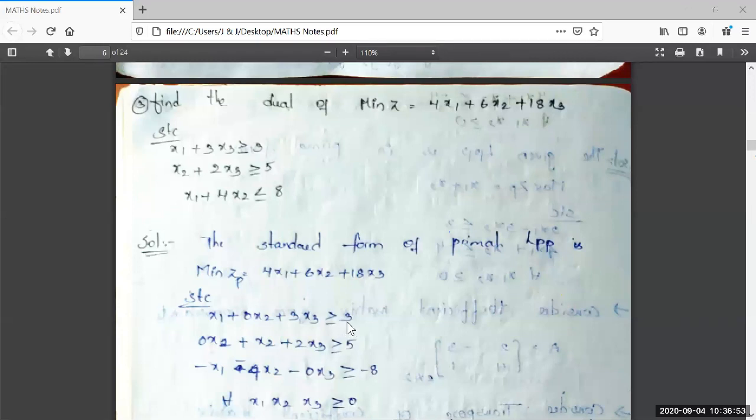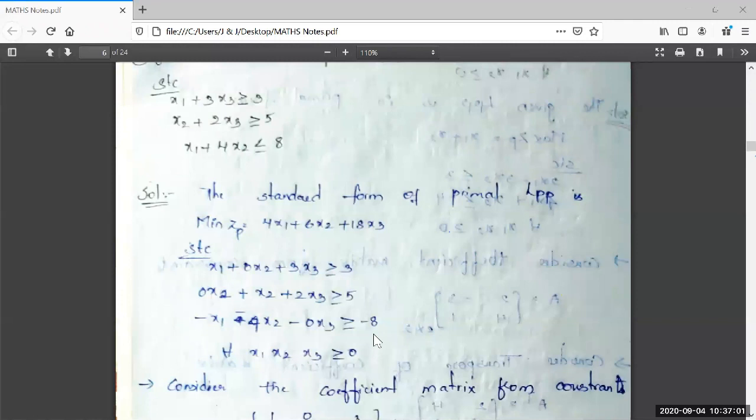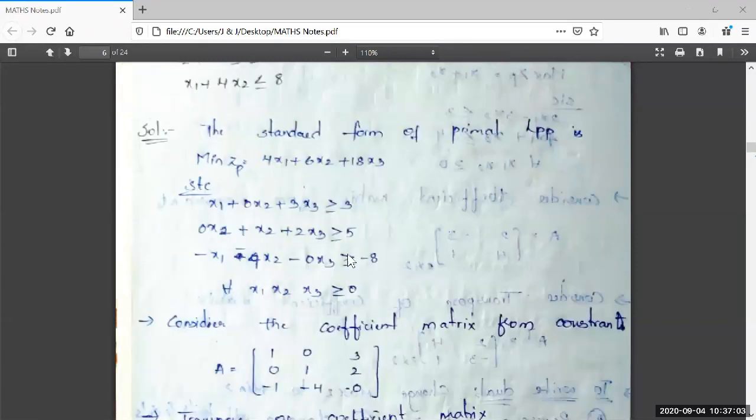There is no problem with the signs of these 3, 5 and minus 8 while writing a dual LPP from this primal LPP. It is a primal LPP containing an objective function of minimum type with greater than or equal to inequalities.